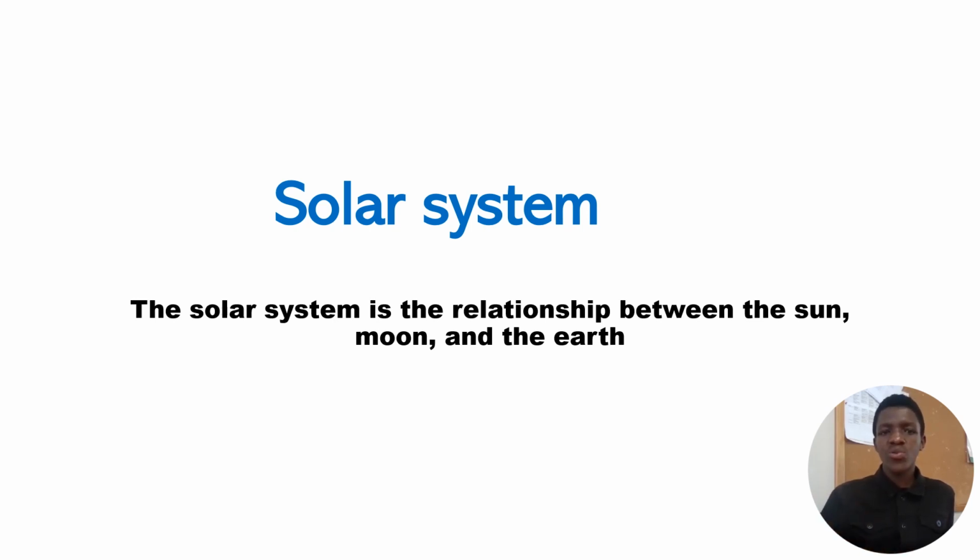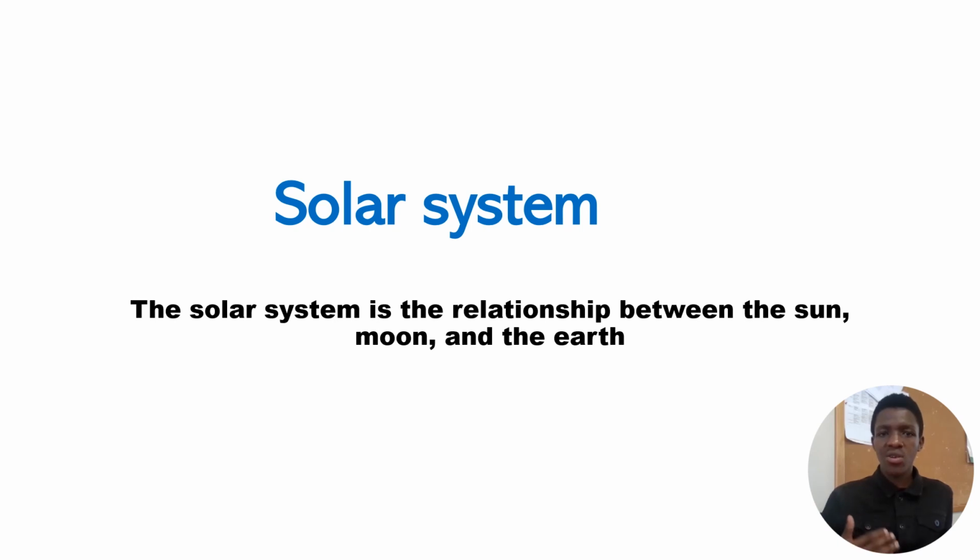We know the earth is where we live. The moon is our satellite, and the sun is what gives us energy. So we are looking at the relationship between those three. Now we know the definition.